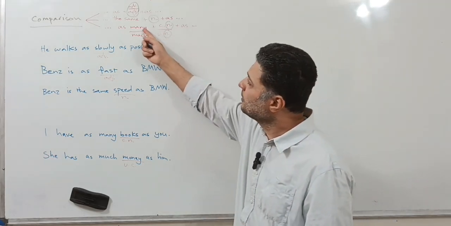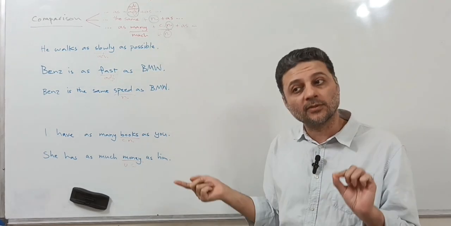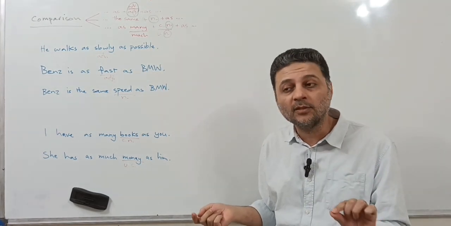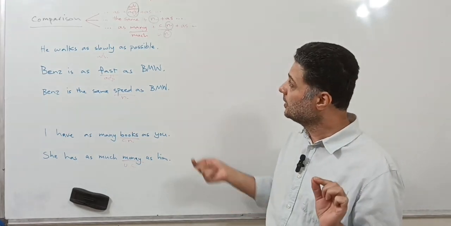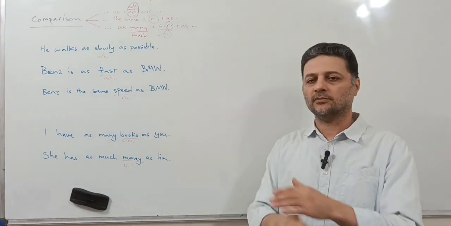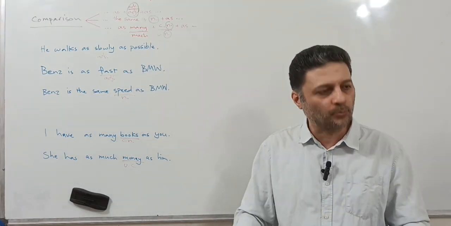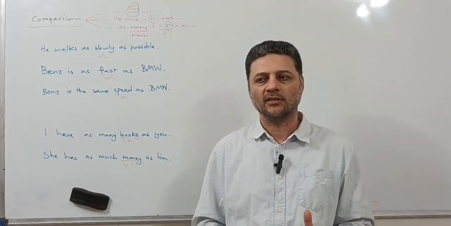So many is followed by only a countable noun, and not only countable but also in plural form. Be careful. But what about much? Obviously, an uncountable noun. There is only one group. We don't have plural forms, and it comes in that form.